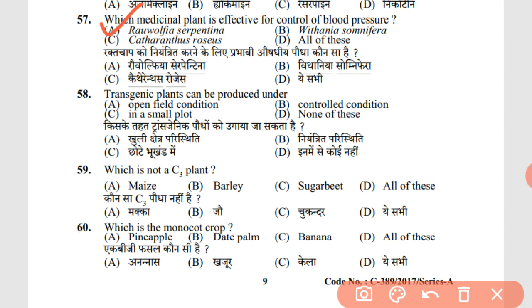Transgenic plants can be produced under B, controlled climate. Which is not a C3 plant? All of these. As we know, maize, barley and sugar beet are C4 plants, so they are not C3 plants. Which is the monocot crop? All of these. Pineapple, date palm and banana are monocot in nature.